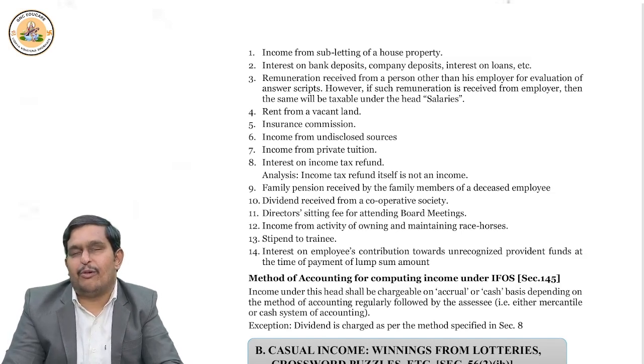But for persons who are owning and maintaining horse races, it is business. That owning and maintaining horse race business is not taxed under PGBP, but taxed under income from other sources as business income. So like this, you have to understand.